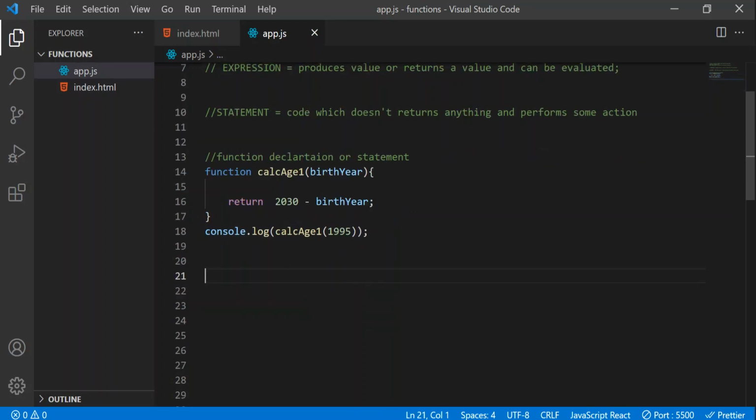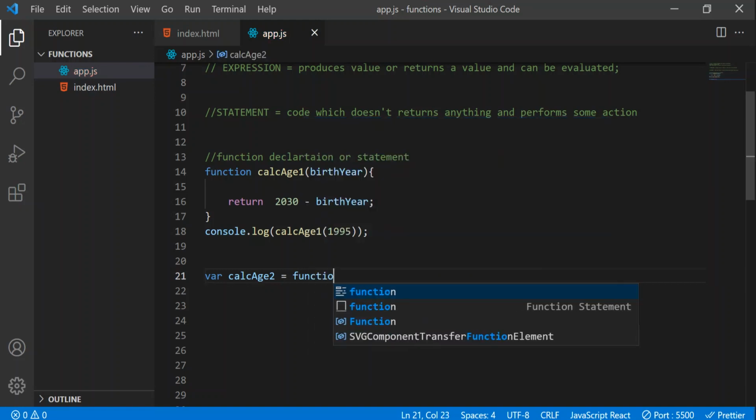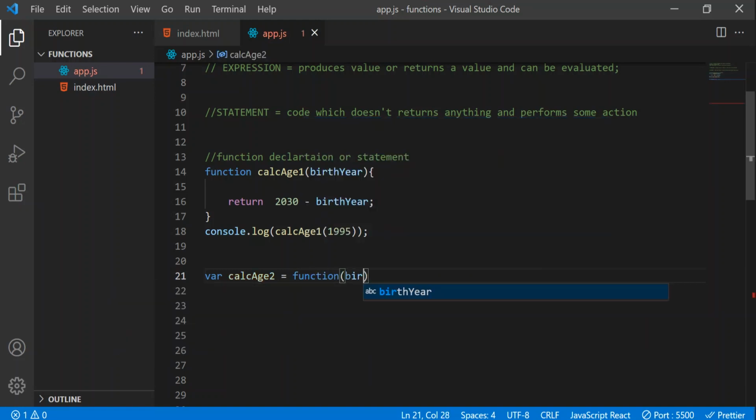I'll take a separate variable and give it a name called calculateAge2, and that is equal to function. I'll open that, and I'll again take birthYear. Let's open the function, and here let's return again. This time let's write 2025 minus birthYear, and let's call this function now.